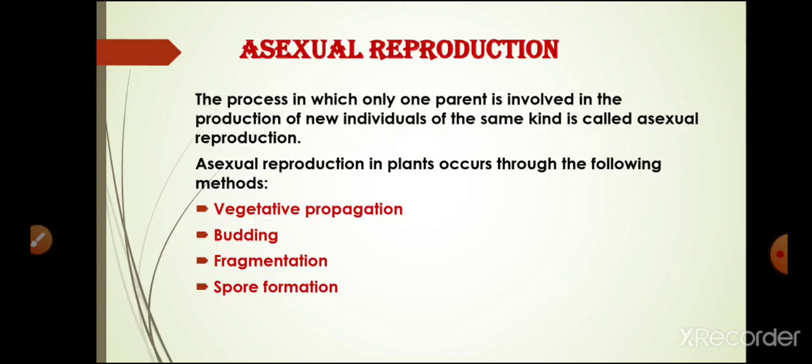Now, first we will talk about asexual reproduction. So, what is basically asexual reproduction? It is the process in which only one parent is involved in the production of a new individual of the same kind. This type of reproduction is called asexual reproduction. Asexual reproduction in plants occurs through the following methods: vegetative propagation, budding, fragmentation, and spore formation.